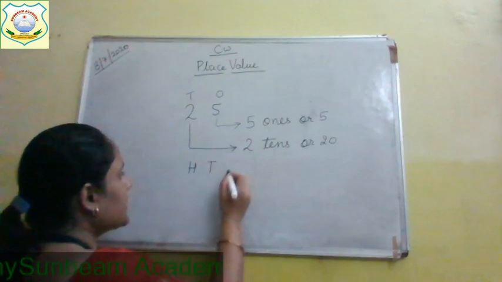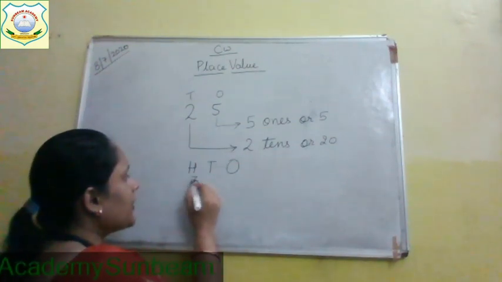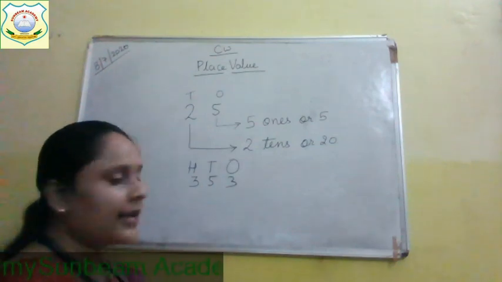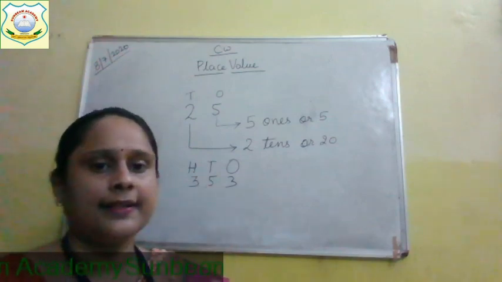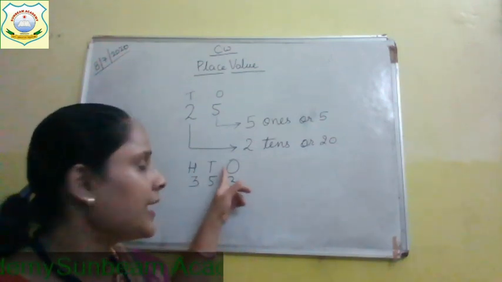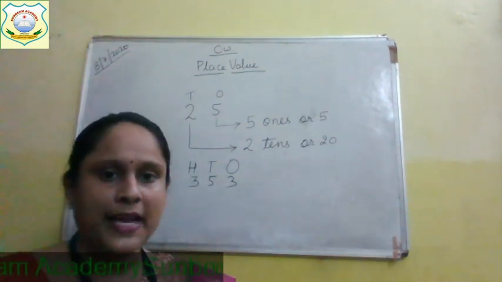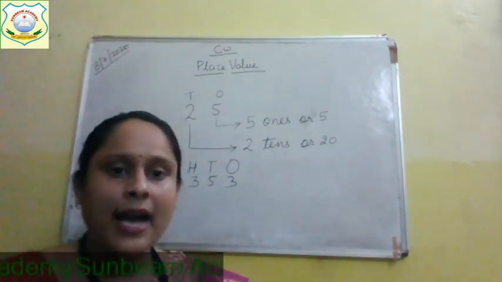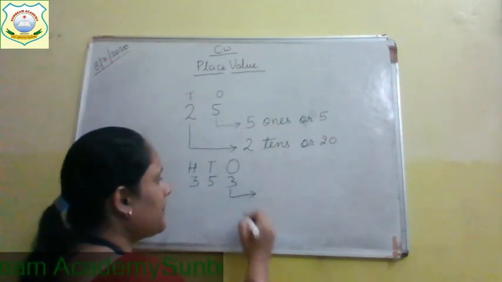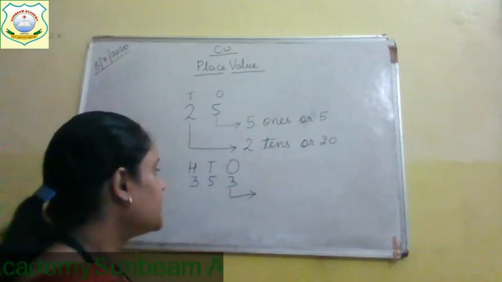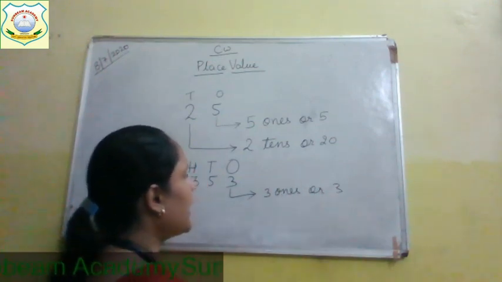Now suppose a 3-digit number is given to you. The number is 353. Now you tell me, 3 is at which place? 3 is at ones place, 5 is at tens place and 3 is at hundreds place. Okay? So now what is the place value of this 3? 3 ones or 3.